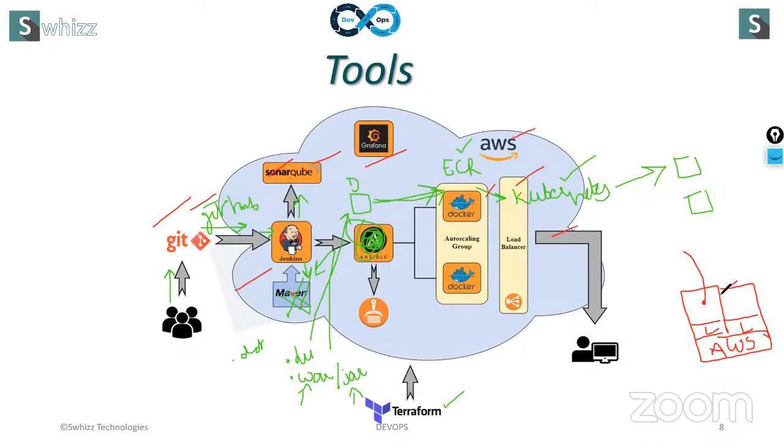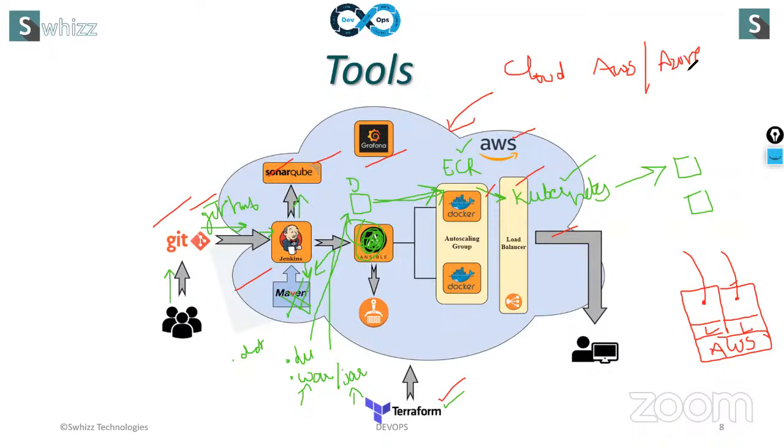This is a kind of cloud platform. You can assume this is the AWS cloud. Many other cloud platforms are there: AWS cloud, Azure cloud, GCP cloud.